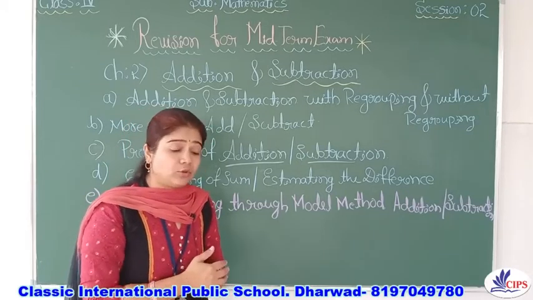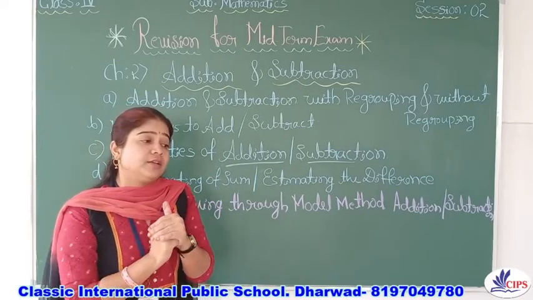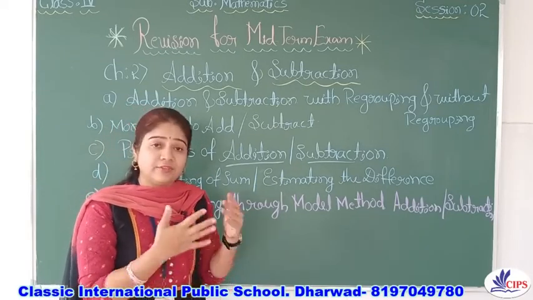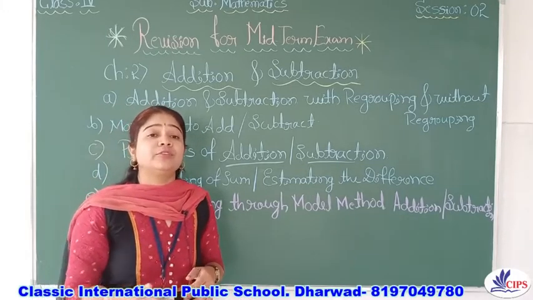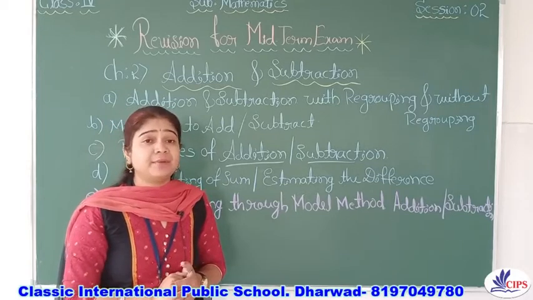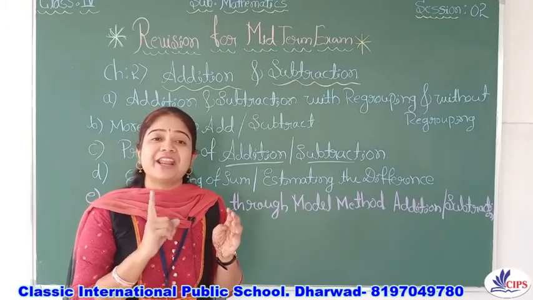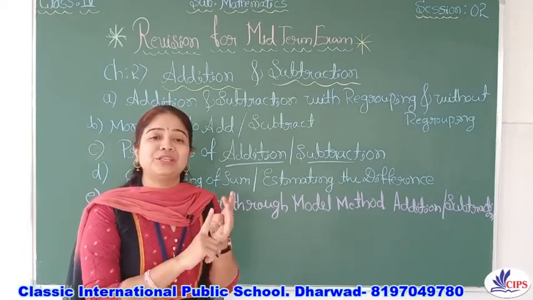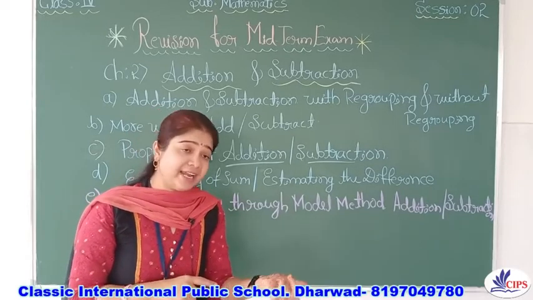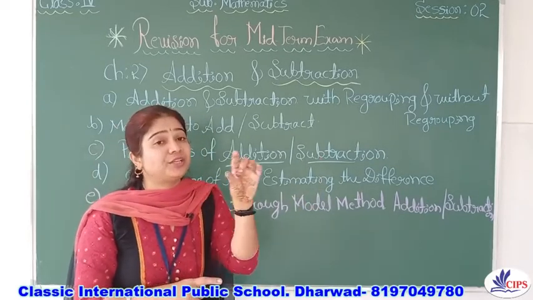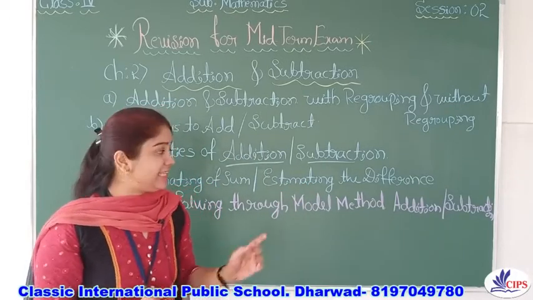Okay, then come to the next point, that is the checking part. That is very, very important because you want to know whether whatever you did is correct or not. For that purpose you are going for the checking method. In that checking method, what you are going to do? You are rounding up the numbers to the nearest 1000. Then you are going to either add or subtract based on the given problem. Okay, so hope you understand these steps.